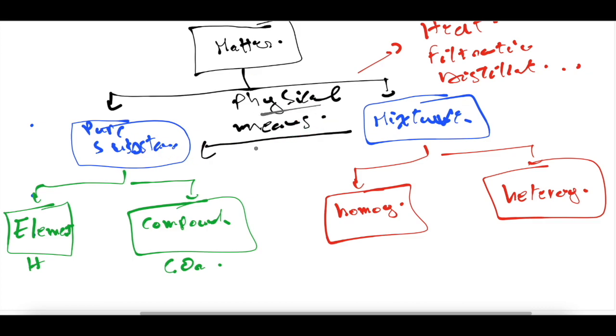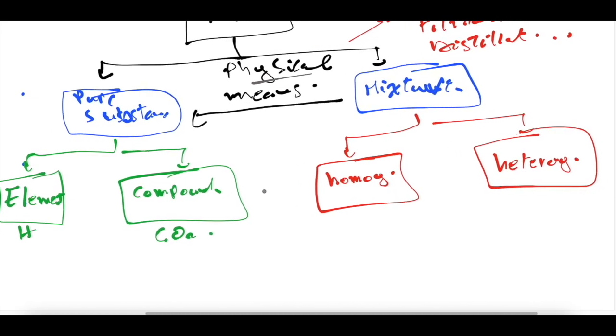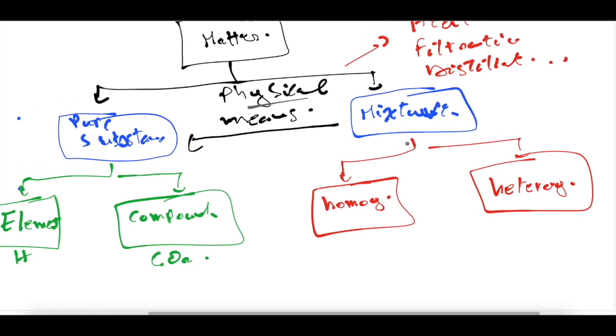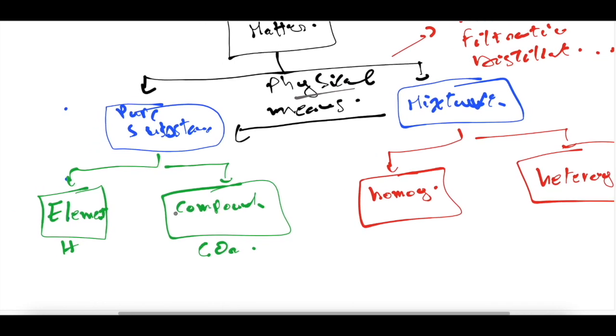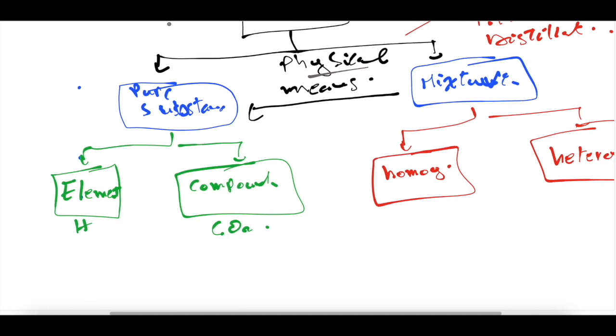Now, the mixture, either homogeneous or heterogeneous, in both cases we can separate into its pure components. It's easy. Now for a pure substance, we said that it can exist either as a compound or an element. How can we go from the compound to the elements?